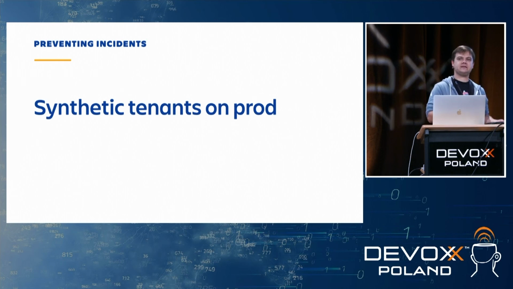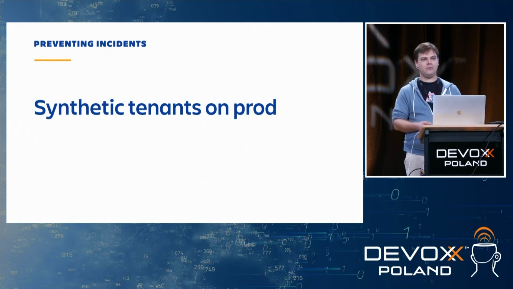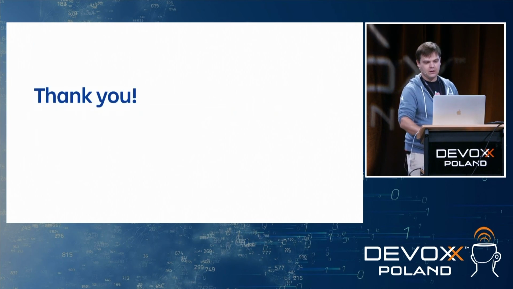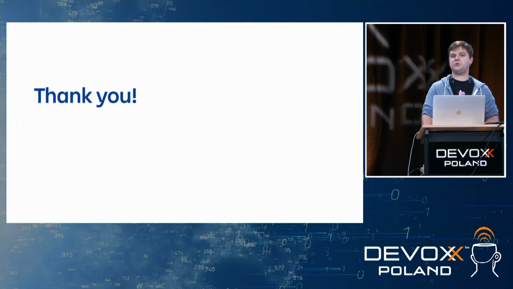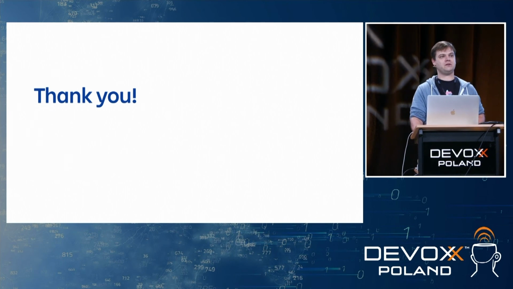When we deploy a new code change to production, these synthetic tenants are hit very hard so that we can see if there is some anomaly happening and pick it up as fast as possible. Okay, thank you very much. That's pretty much it. I hope you have some questions you want to ask now.